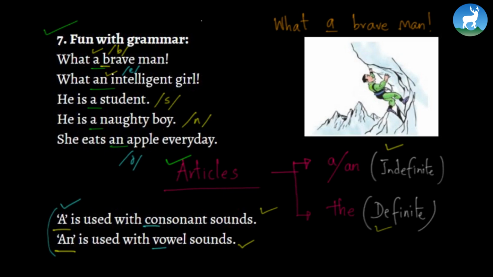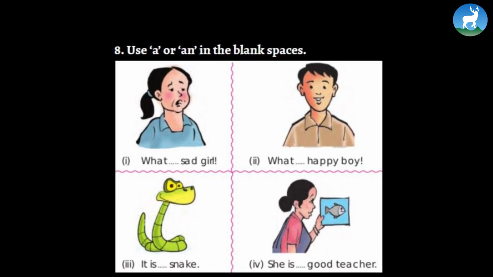Let's learn about articles in detail. So let's look at this one. We've got to use either a or an in the blank spaces. So this girl looks pretty sad. Look at her face. So we say, what a sad girl. This boy rather looks happy. Look at his face. So we say, what a happy boy.